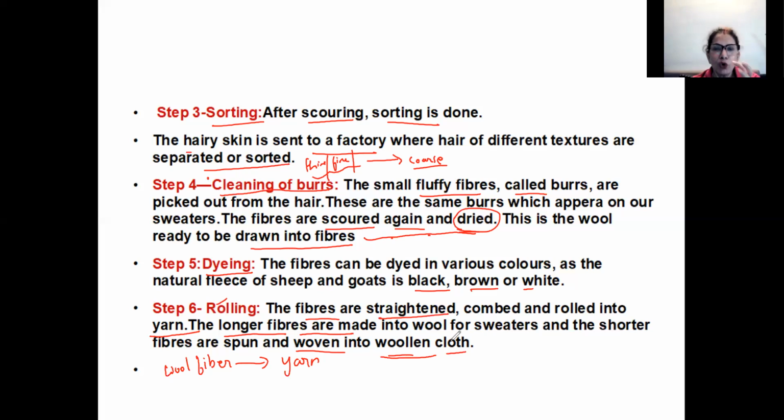So when I say wool material, we're not talking only about sweaters or woolen clothes. We also have woolen cloth material, woolen cloth fabric. So how is that made? That is made with the short fibers, which are spun into woolen cloth. And the long fibers are made into wool for sweaters, or woolen wear. And the short fibers are spun for woolen cloth.